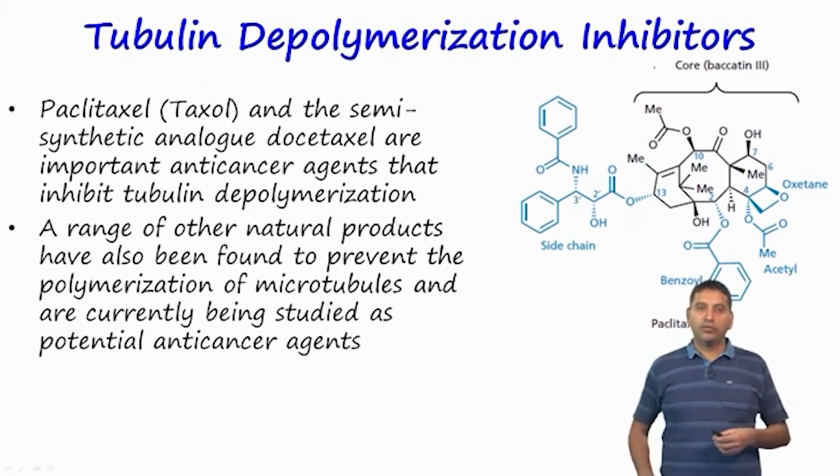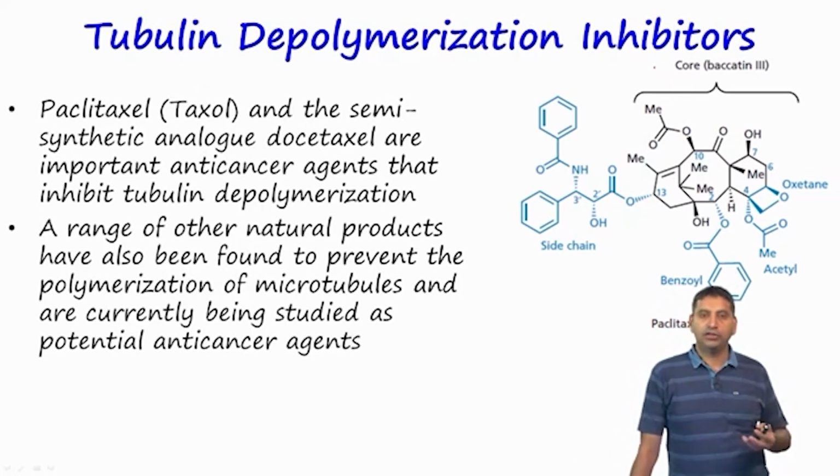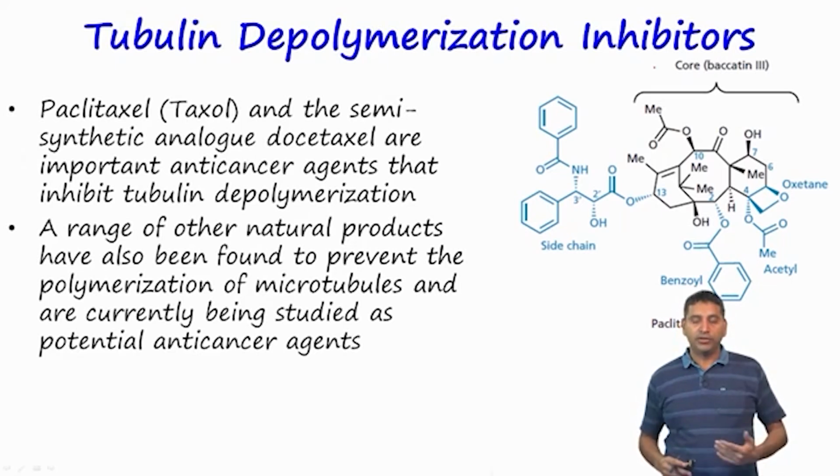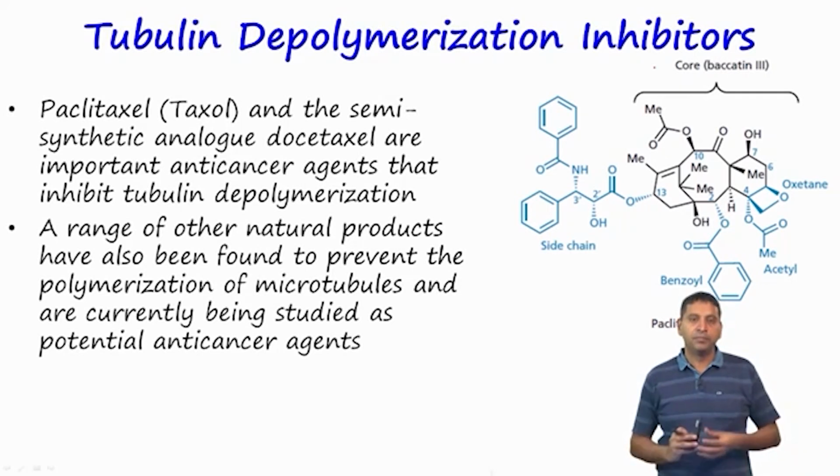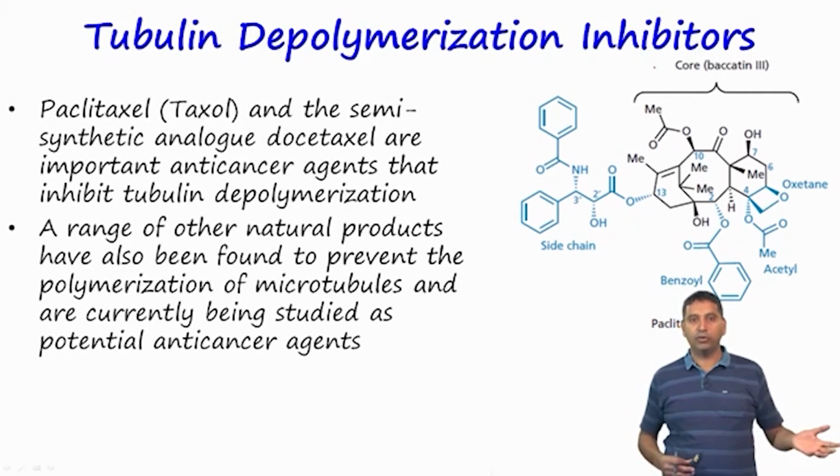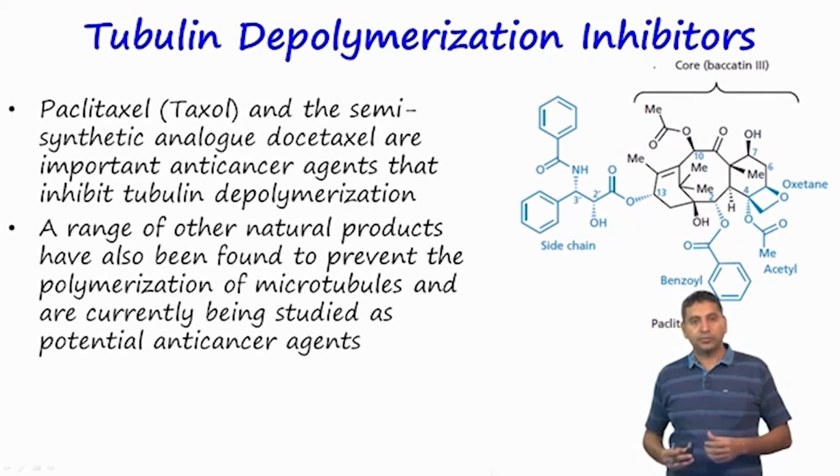The opposite example is tubulin depolymerization. Tubulin depolymerization also needs to occur, because this is a process by which the cell functions normally, and so inhibition of depolymerization also becomes an important way to inhibit cancers.